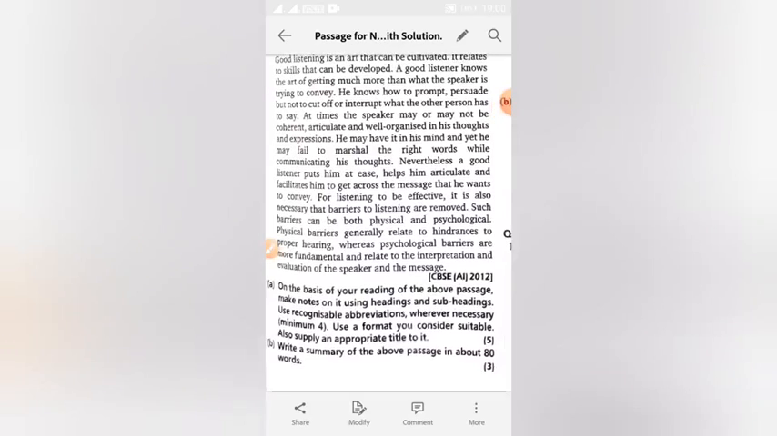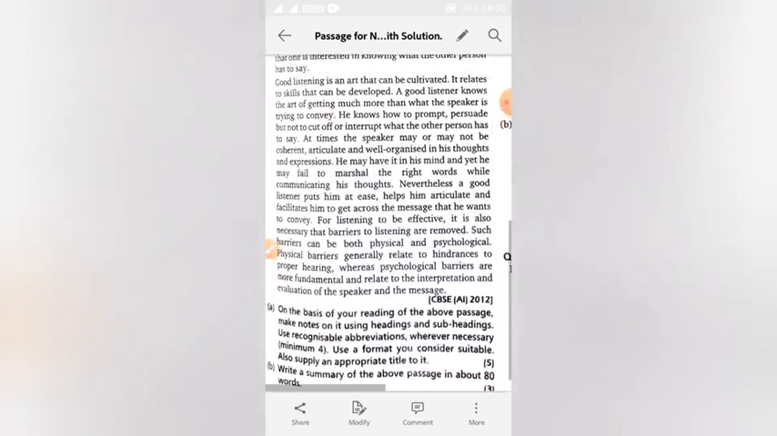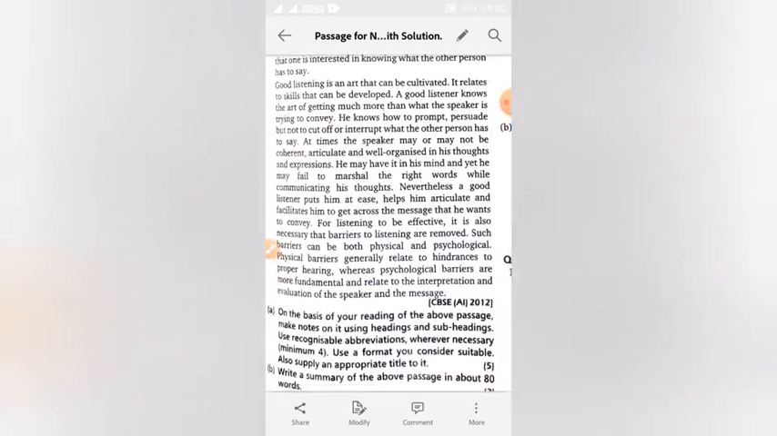Now, the question is this: on the basis of your reading of the above passage, make notes on it using headings and subheadings. Use recognizable abbreviations wherever necessary. Minimum 4 abbreviations you have to use here. Use a format you consider suitable and apply an appropriate title to it.